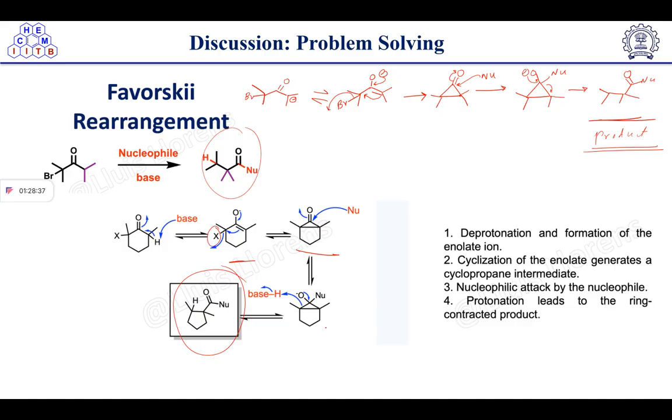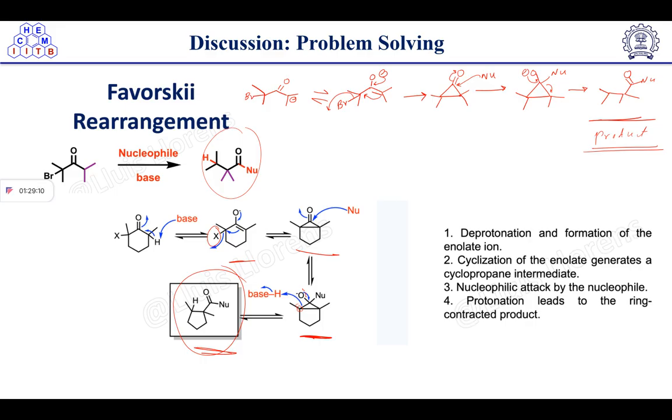which will give this type of intermediate. Then the lone pair of oxygen will push electrons here and it will open up. Now after opening up, it will take the proton from base, because base had abstracted the proton earlier, and it will result in a product formation which is ring contraction. So in this type of reaction, ring contraction is taking place. So in previous reactions we have discussed ring expansion. In this case we are getting ring contraction, right?